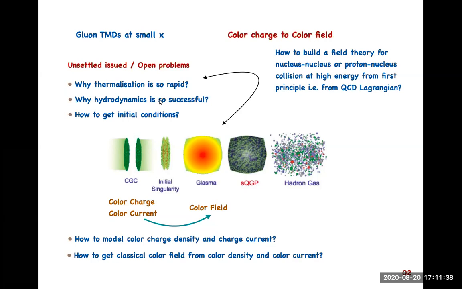But we just have two colliding nuclei. Then how to build a field theory of this kind of event? At least to start with, this is not a problem, because after all, this nucleus is a collection of partons, and they are essentially colored charge centers. The very first thing that we can do is to model the color charge density and the color charge current in the nucleus. Once we model those, we can think of moving to color fields, and then we can start developing a field theory. So that is the basic scheme.